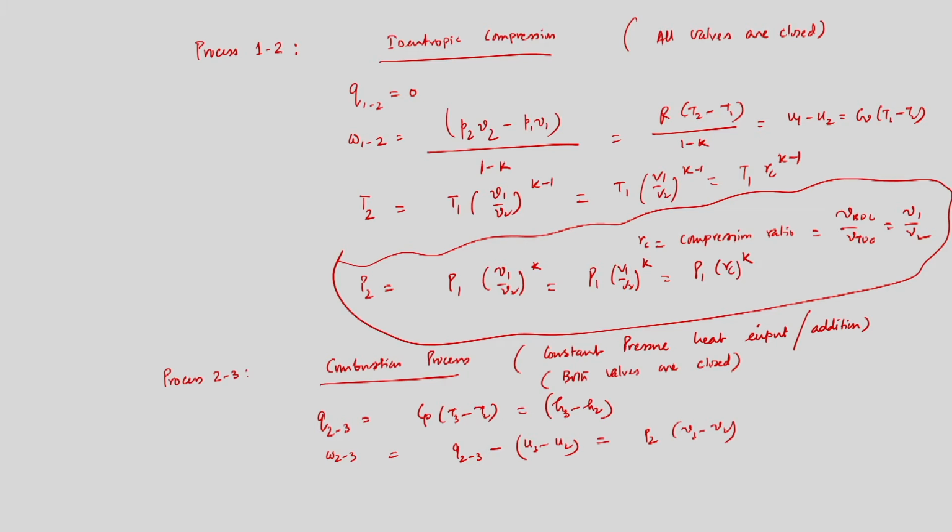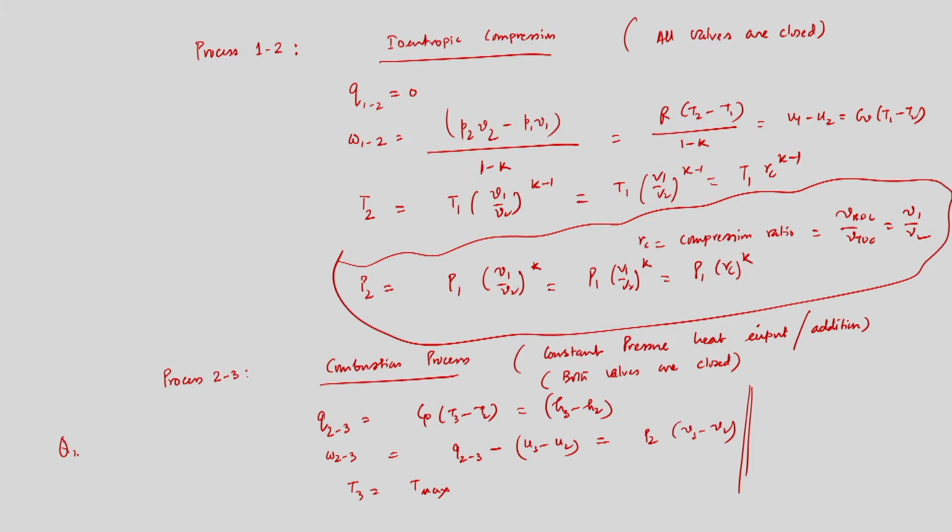So, from this expression of work done, W23 will be Q23 minus U3 minus U2, equal to P2 into V3 minus V2, and T3 is equal to T max, and this is the maximum temperature. That is very important. Now, this is what will be required while we try to obtain the thermodynamic efficiency or the thermal efficiency. Fine.